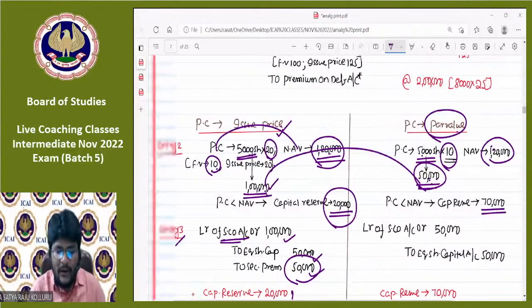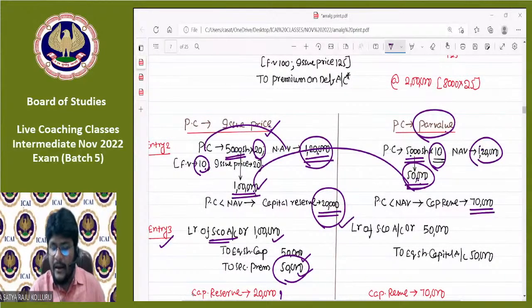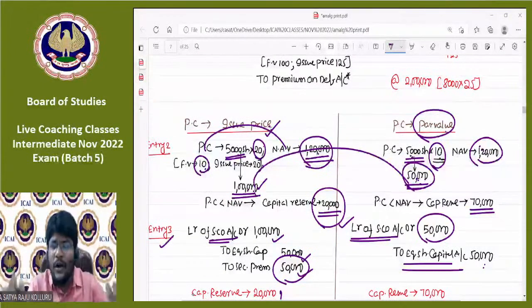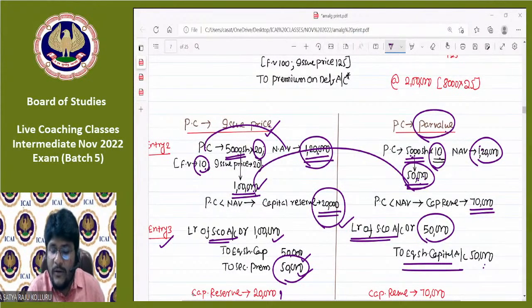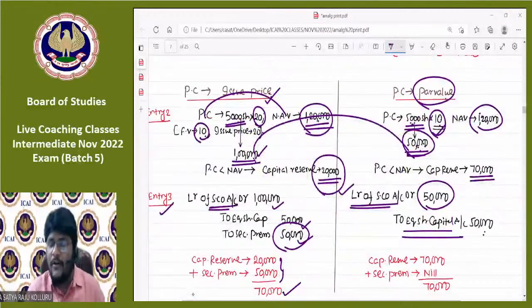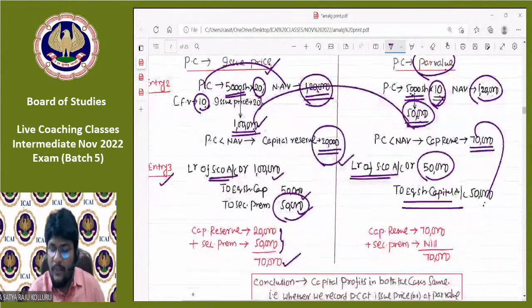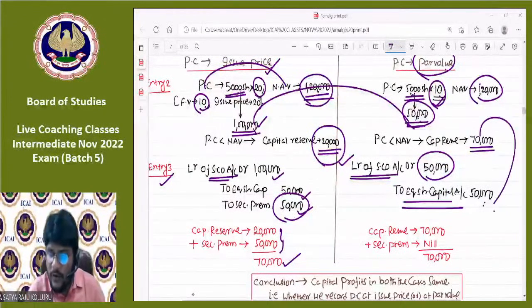Now, at the time of recording the third entry, liquidator of selling company account debtor. How many shares am I going to issue? 5,000, 5,000 into 10, 50,000, to equity share capital. I'm going to issue 50,000 only. There is no need to record securities premium because I'm also recording the PC at face value only. Now, can you please check here what are the total capital profits? 70 plus nil. There is no securities premium. That's why capital profits are again only 70,000.